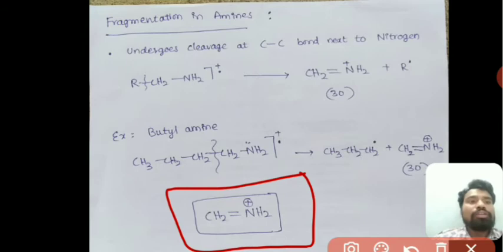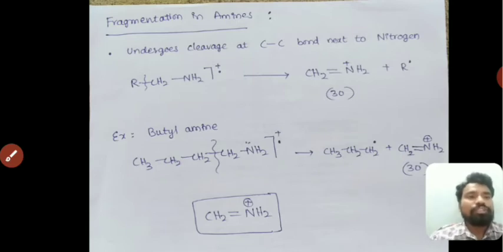So we have to recall one simple thing. In the case of alcohols also, the carbon carbon bond breakage takes place adjacent to the OH group. The same thing happens in the case of amines: the carbon carbon bond cleavage takes place adjacent to the nitrogen. Both alcohols as well as amines will have a similar kind of fragmentation process in the first step. This is fragmentation in alkyl amines.